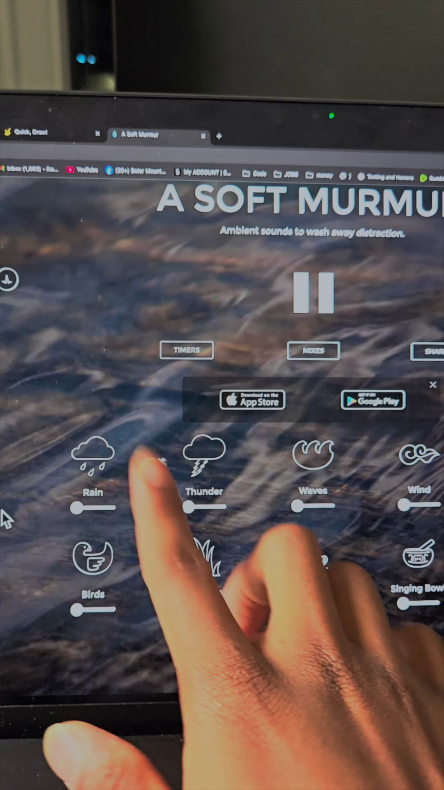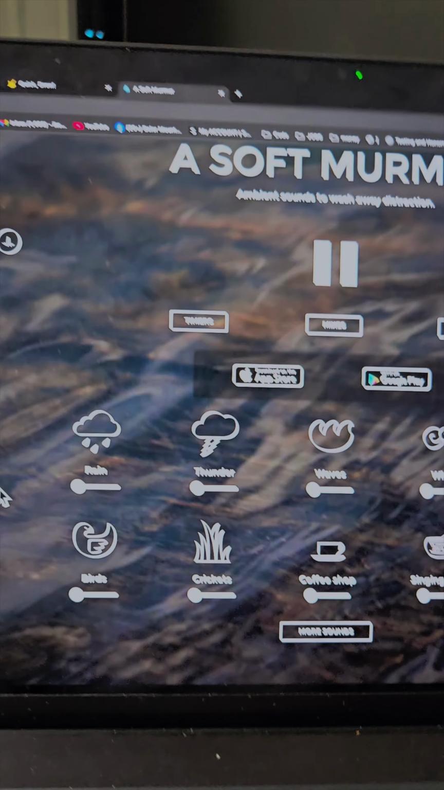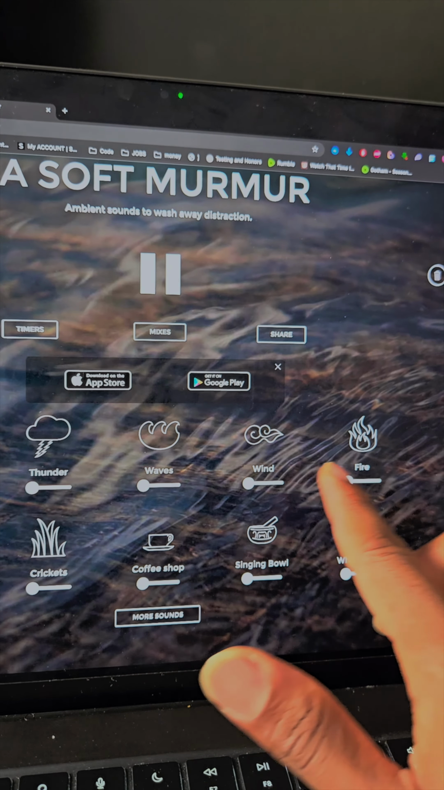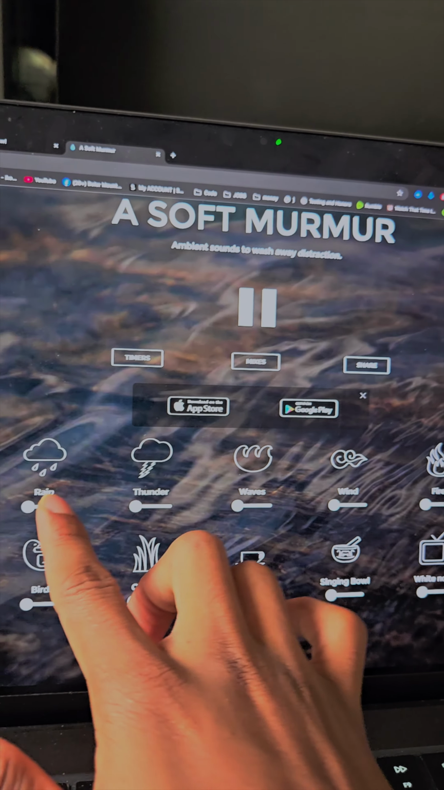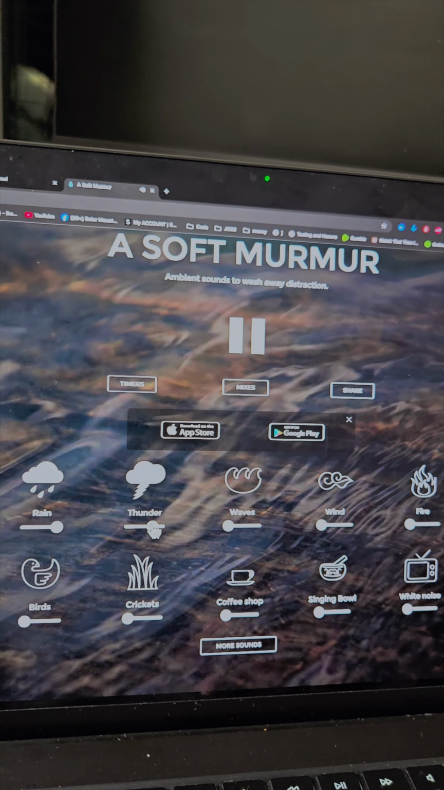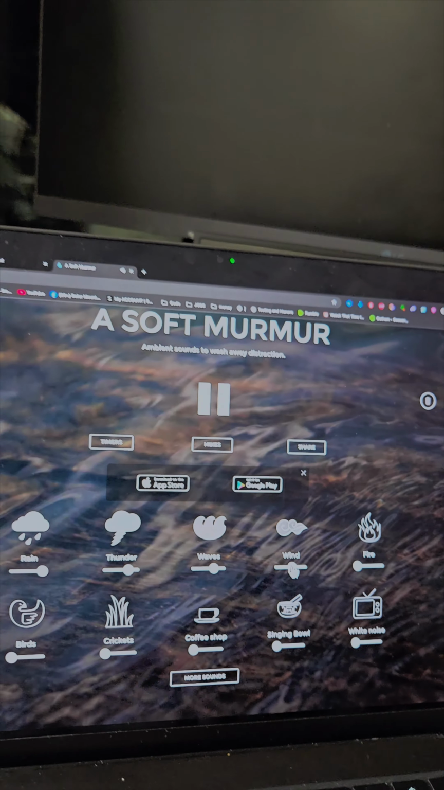This website will help you create your own noise. So they have the bird, crickets, coffee shop, singing bowl, white noise. They have fire, wind, waves, thunder, and rain. My favorite is the rain, then a little bit of thunder and wave, and then the wind. So these four over here are my favorite.